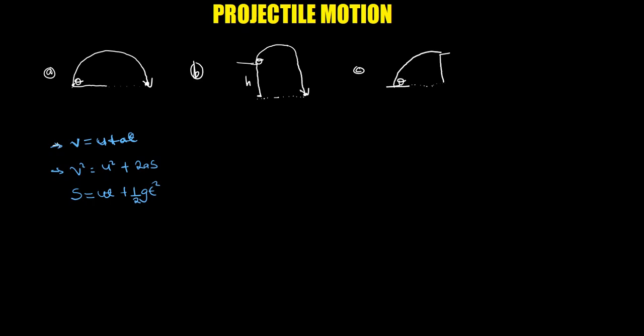All right, so all these three equations apply. Now when you are throwing something, it is not known whether it is going up or horizontally. It is moving in both directions, right? So it has a certain velocity at which it is moving, so we'll call it v0, or just the initial velocity.